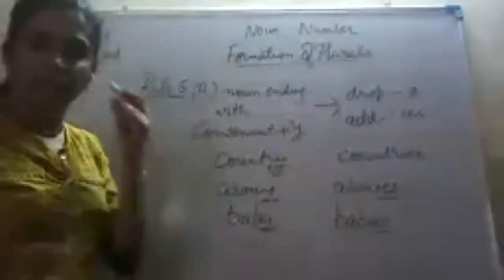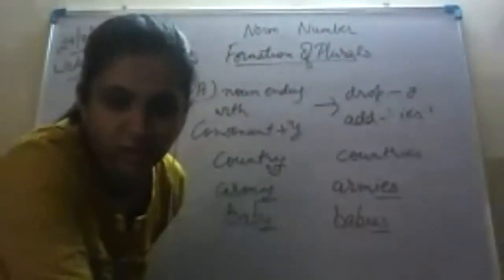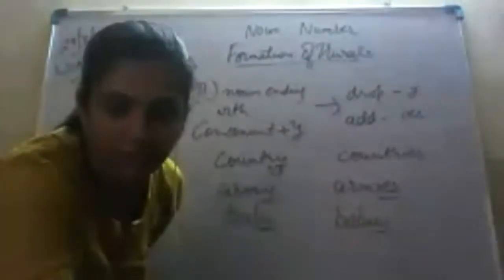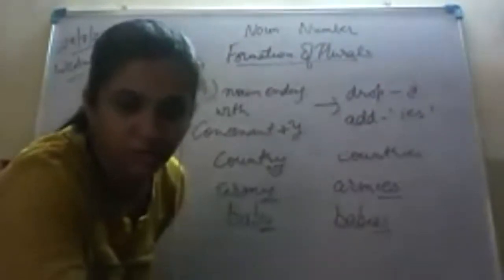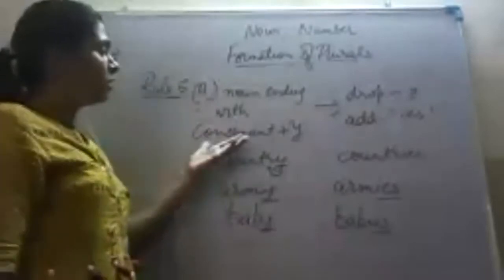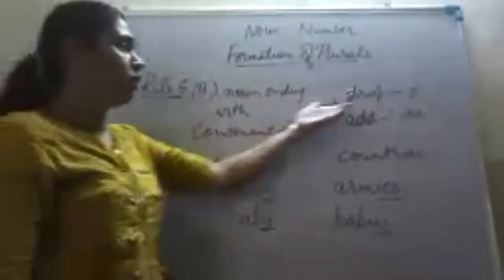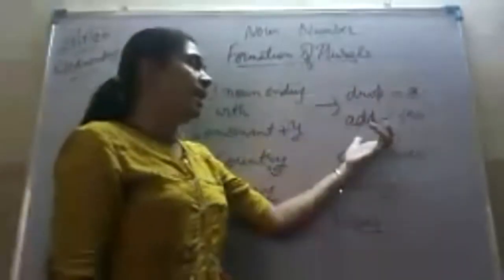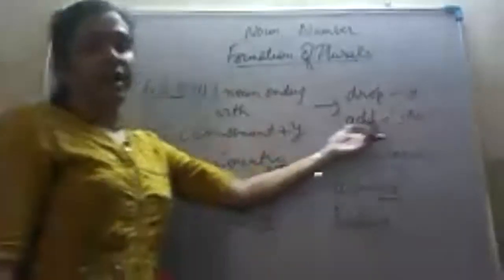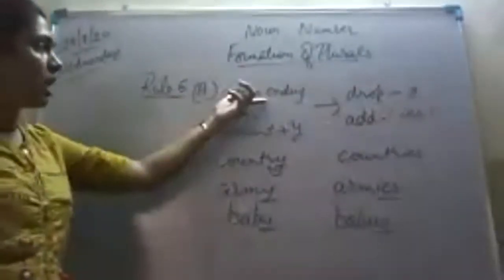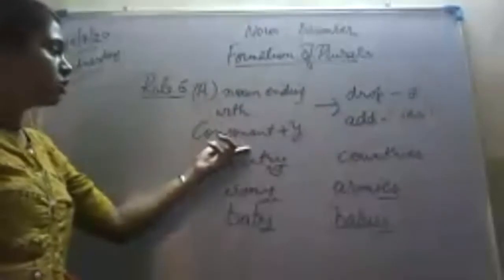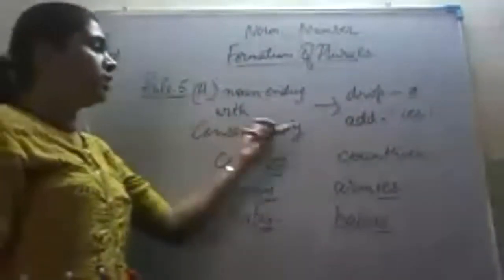You all can give the examples in the chat box also. Jivisha, Kanak Joshi, okay, Vidhi. Anybody else would like to give examples? In the chat box, you can give many more examples in which we form the plural of the singular by dropping the letter Y and adding IES, particularly in those nouns which have a consonant preceding the letter Y.